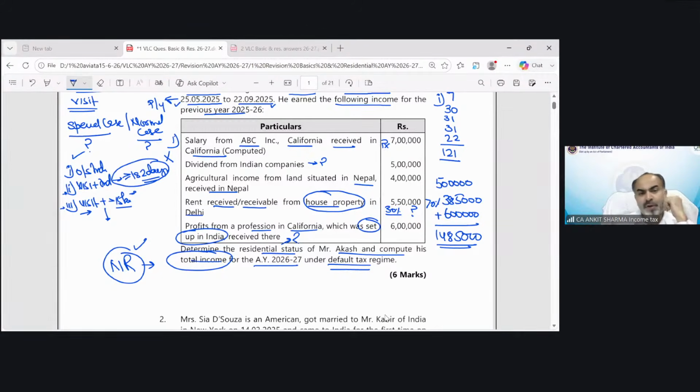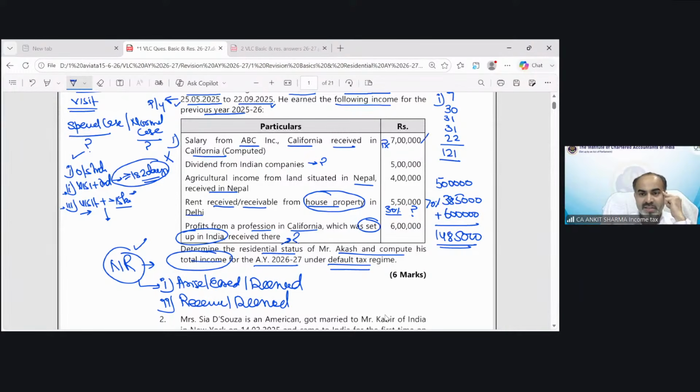Now in case of a non-resident, only two kinds of income are taxable in India: if it arises or is earned, or deemed to arise or be earned in India, or it is received or deemed to be received. So out of these 5 incomes, if any income falls in either of these two categories, that is going to be the taxable income in India.